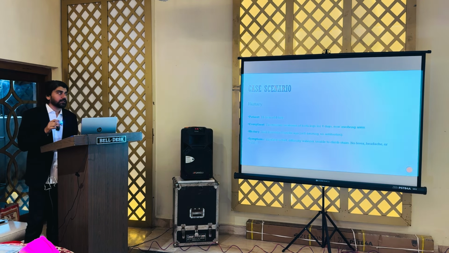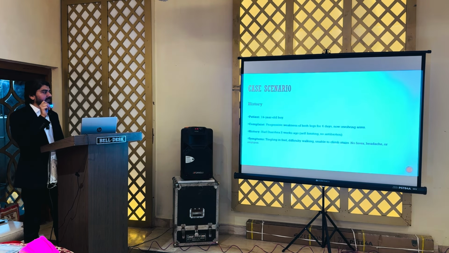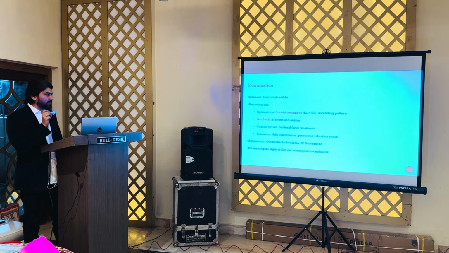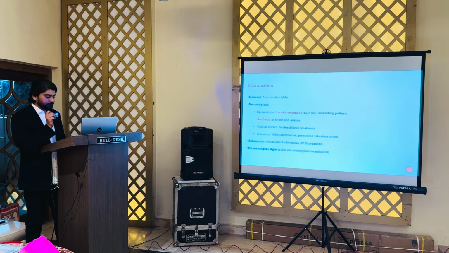So, another case scenario: a 14-year-old boy, he was having progressive weakness of both legs for 4 days. He also had a history of diarrhea 2 weeks ago, which was self-limiting and no antibiotic was needed. Now, the important thing is that he was not having any fever, no headache, and no history of seizures. On examination, this is very important, flaccid weakness was present with an ascending pattern and the patient was having arthralgia in the knees and ankles. So, depending on the clinical history, we can think of the picture where we are leading to.